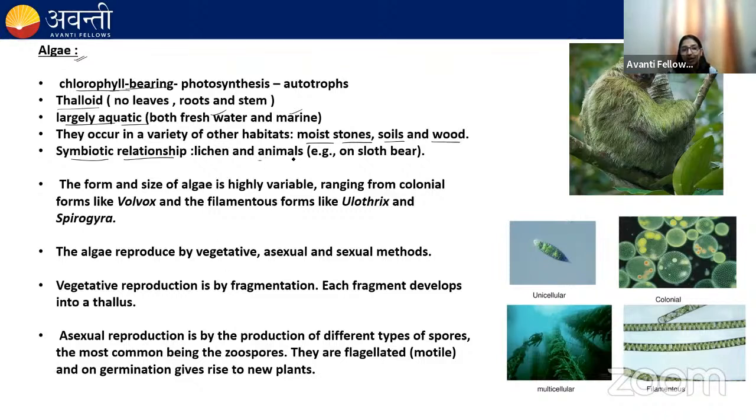Second, algae also show symbiotic association with animals, and the example is the sloth bear. You can see in the image, this is a picture of a sloth bear, and this bear appears green in color because the algae is present over the surface of the bear. So the bear provides shelter to the algae, and the algae in return help the bear by imparting the green color, so that the bear can escape from the predator, or the predator cannot recognize it. So it is showing a camouflage characteristic.